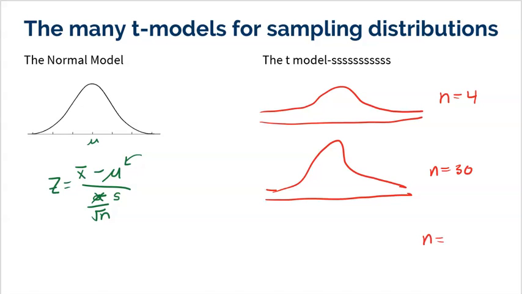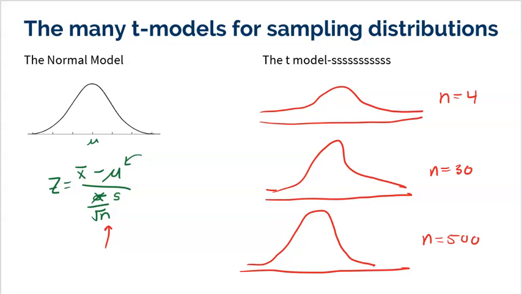And actually, when we get into really big samples, like maybe a sample size of 500, to be honest, it's very normal, right? And again, what I want you to understand is all of these look normal. It's just a matter of how flat they are. And that's kind of the idea, is that he was realizing that n plays a big part in the spread, right? I mean, look at that. The standard error needs n, and that is why smaller samples are a little bit more spread out, hence flatter, more spread out. Bigger samples, not so much.